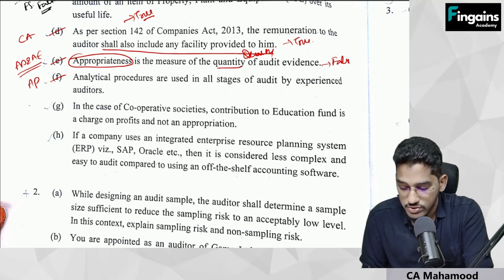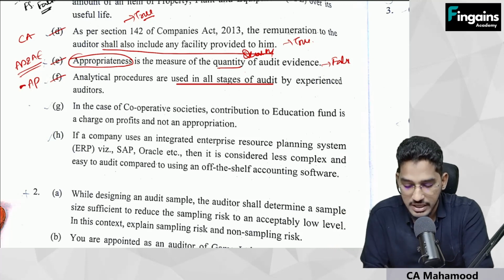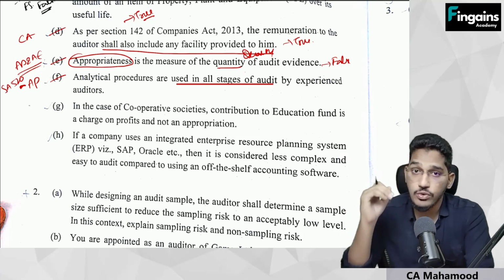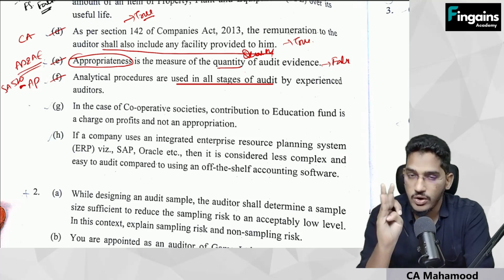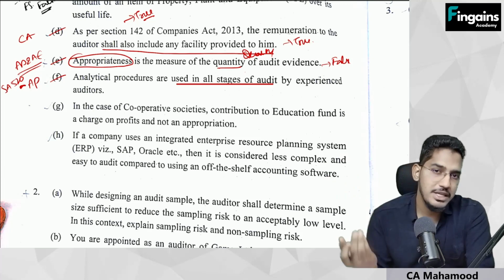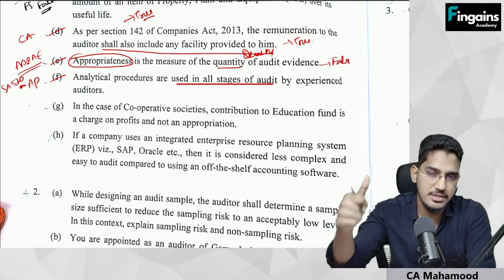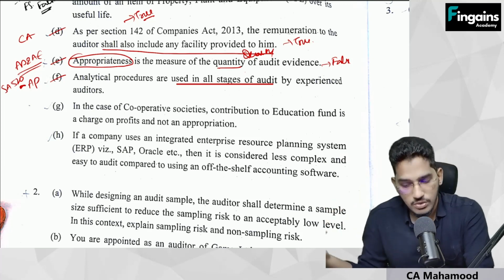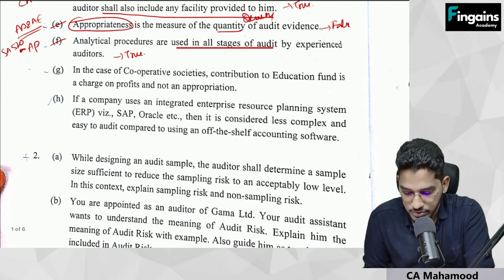Analytical procedures are used in all stages of the audit by an experienced auditor. This is also a straightforward question. Analytical procedures, SA 520. We have seen analytical procedures in that dedicated chapter. I have told you analytical procedures will be used in 3 stages: at the planning stage, at the actual audit stage, that is the actual verification stage, and even at the conclusion phase. So an experienced auditor will use analytical procedures at all stages of the audit. Yes, this statement is true. And this question is from which chapter, guys? This is from analytical procedures.